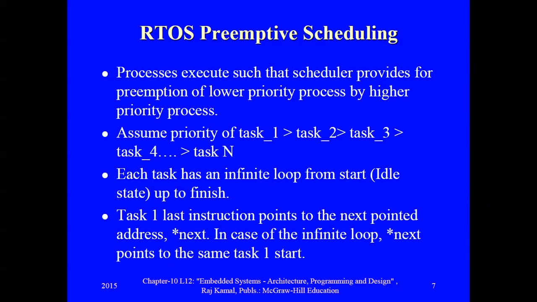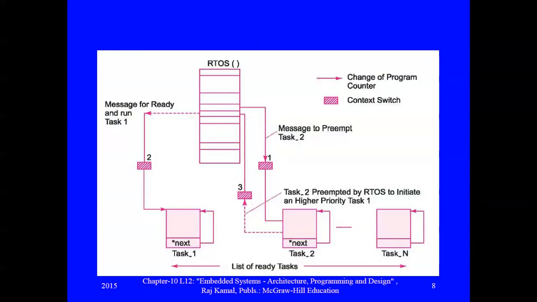So assume the priority of task 1 is higher than task 2, then task 3, and so on up to task n. Each task has an infinite loop from startup to finish. Task 1's last instruction points to the next address; in case of the infinite loop, it points to the same task 1 start. So here is how preemptive scheduling works in the RTOS.